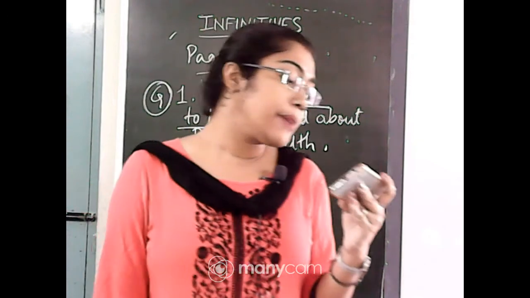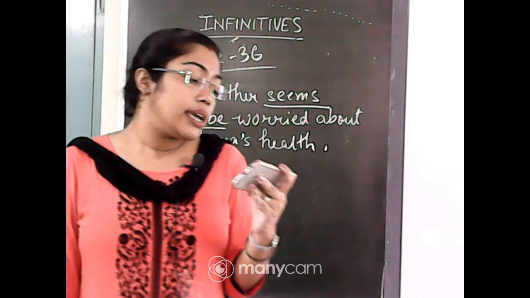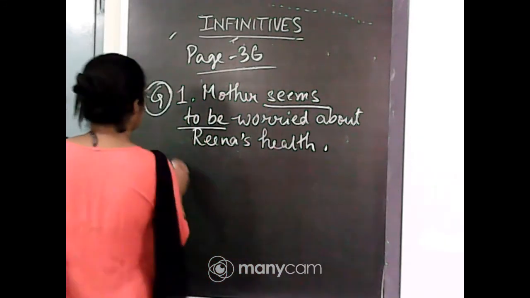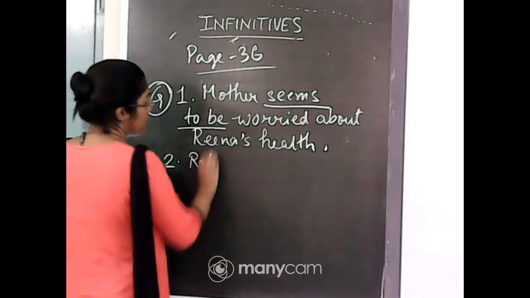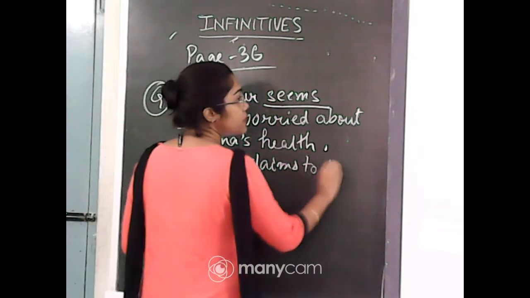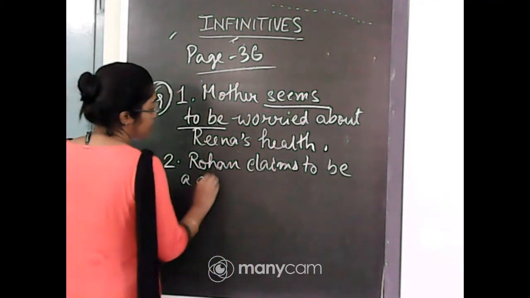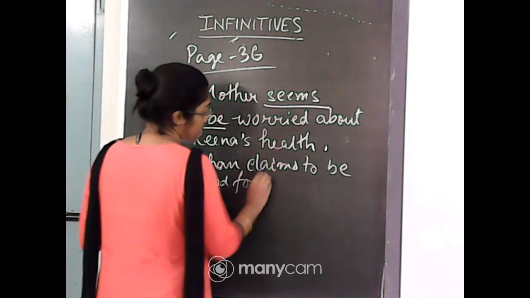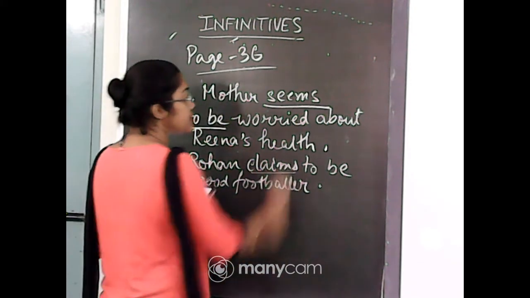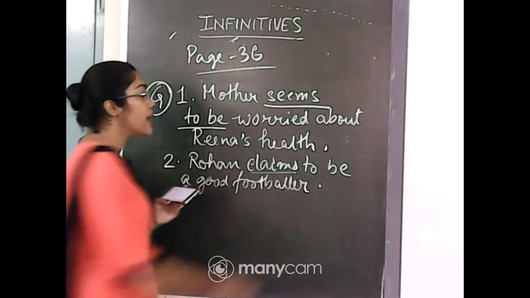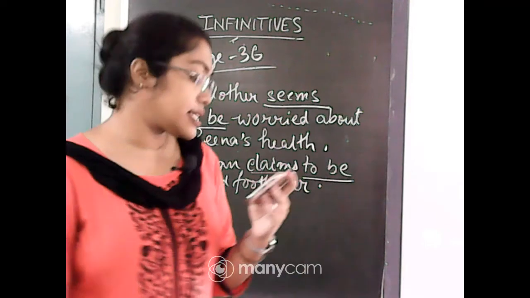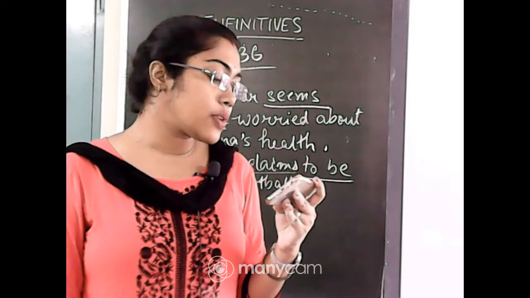So, here you can say, Rohan claims to be a good footballer. I am using the word claims here, and in a similar way I am making it to be. Infinitive I am using.